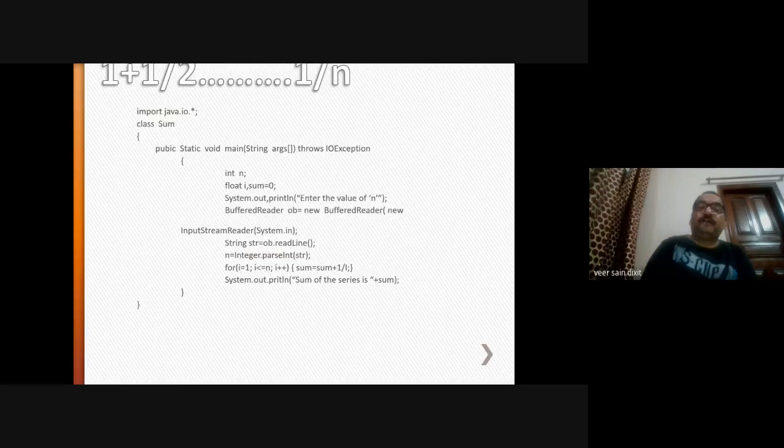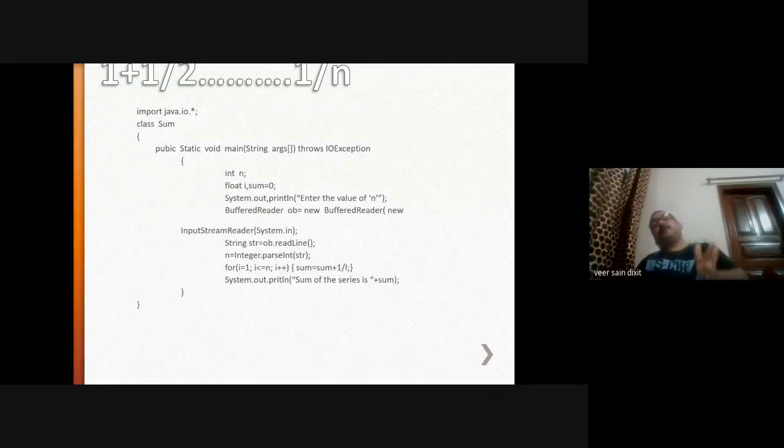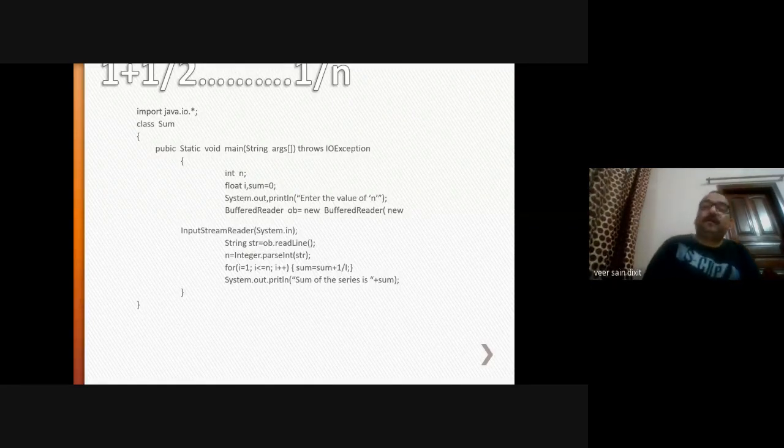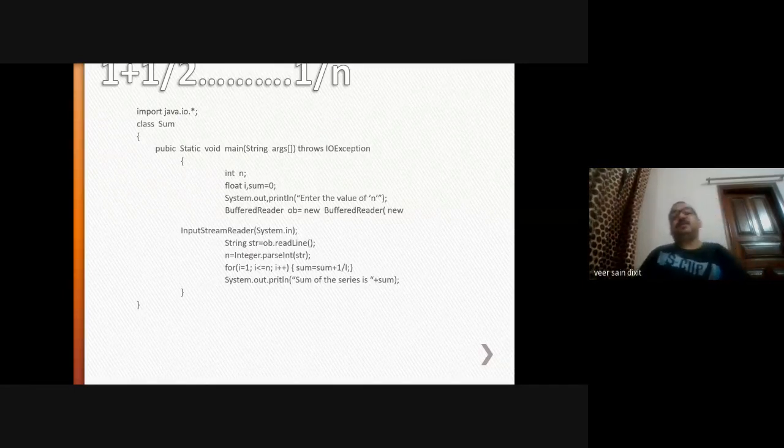It will check the condition whether 2 is less than or equal to n. For example, you have given the value of n as 10 here, right? So this loop will execute between 1 and 10. So 1 plus 1 by 2 plus 1 by 3 up to 1 by 10, the sum value will be printed here. This is the entire explanation of this program.